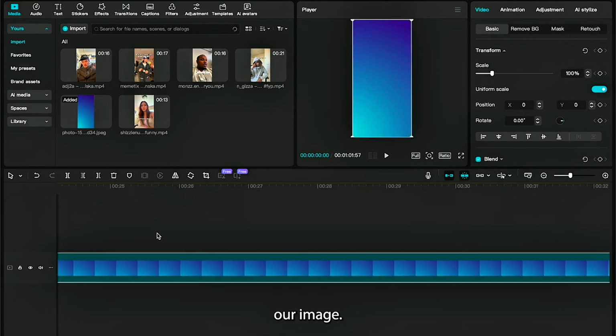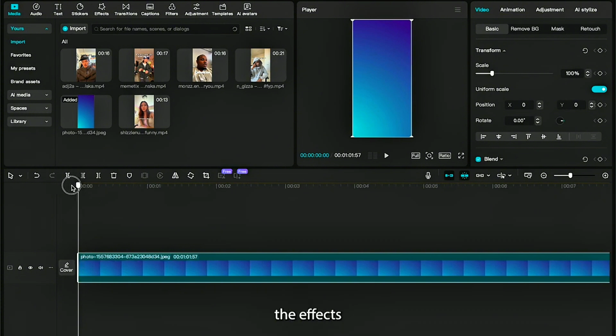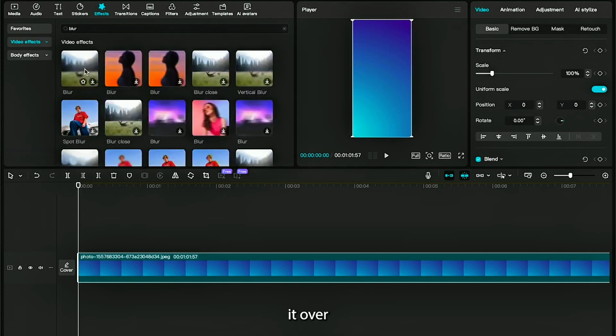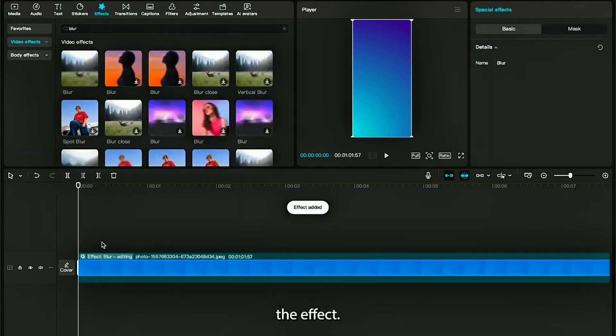We now need to blur our image. To do this, head to the Effects tab of CapCut and search for a blur effect. Once you've found one, just drag it over the image in the timeline to add the effect.